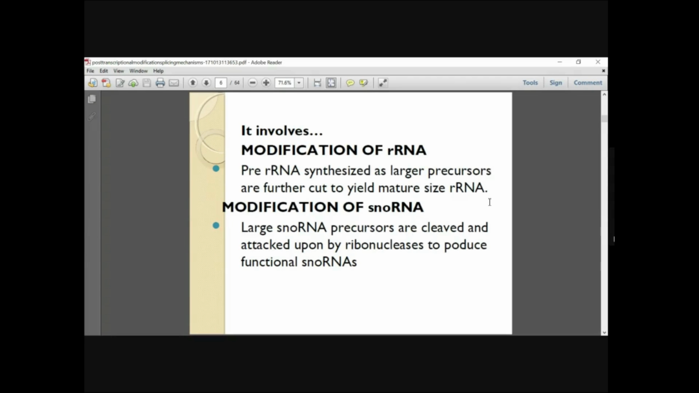So what does it involve? It involves modification of ribosomal RNA. That is, pre-rRNA synthesized as large precursors is further cut to yield mature-size rRNA. Then modification of snoRNA takes place. Small nucleolar RNA, snoRNA, precursors are cleaved and acted upon by ribonucleases to produce functional snoRNAs. Precursors means something which is produced before the mature RNA is produced.